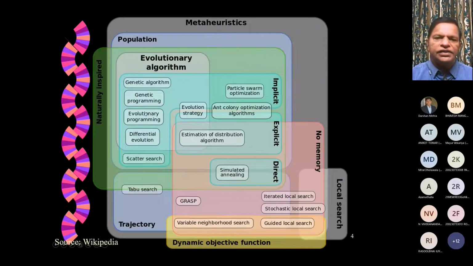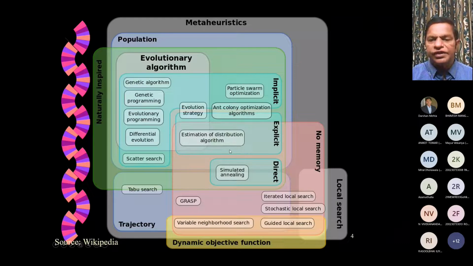to look at it in a different fashion also. Within meta-heuristics, we talk about population-based, where we have naturally inspired approaches, which are basically under the category of evolutionary algorithms, like genetic algorithms, genetic programming, evolutionary programming, differential evolution, etc. Then we can talk about evolution strategy. We can also talk about scatter search, which can also be put under the evolution algorithm. Then within this evolution, we can talk about implicit as well as explicit, and then we can talk about particle swarm optimization, ant colony optimization, and many other algorithms that I mentioned.